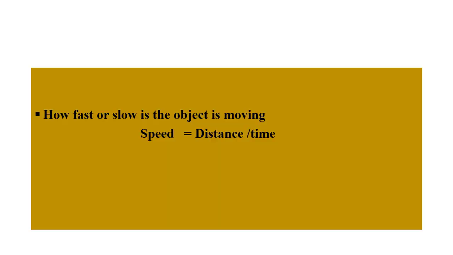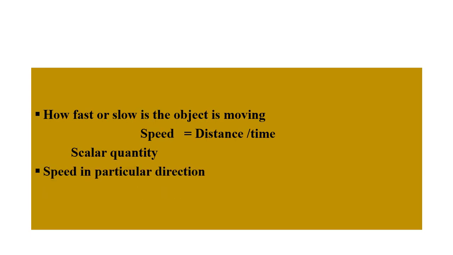What about speed and velocity? A car is moving from one place to another. So how can we define how fast or slow it is moving? Speed is equal to distance upon time. The fastness or slowness of a motion is defined by its speed. It is a scalar quantity.